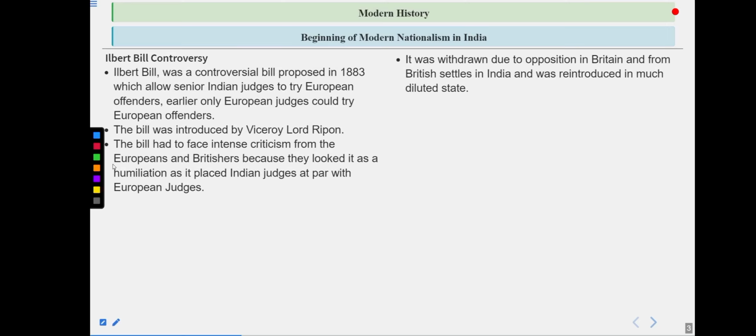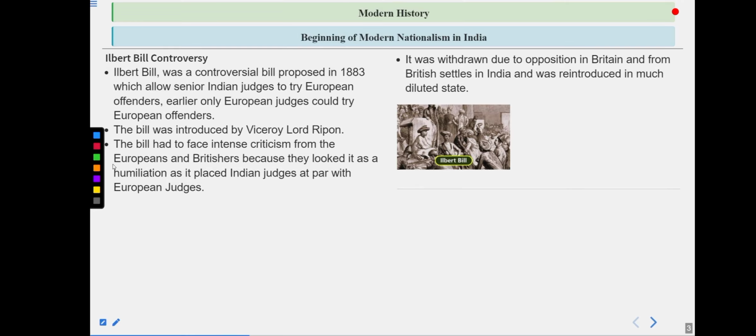So do remember two things. One is that it was introduced in 1883, and second is that it was introduced during the viceroyship of Lord Ripon. The other thing is what the Ilbert Bill controversy is all about: it is related to Indian judges giving punishment to European offenders. So this was a remarkable controversy in the history of our country.